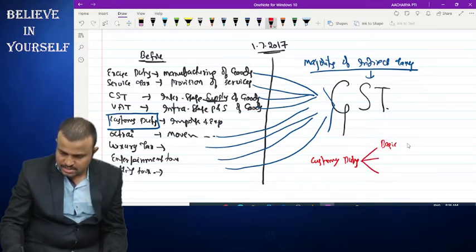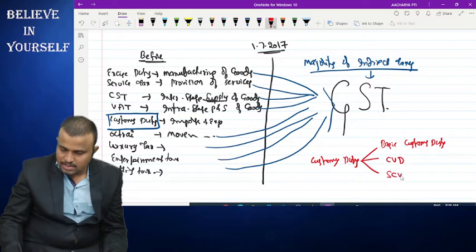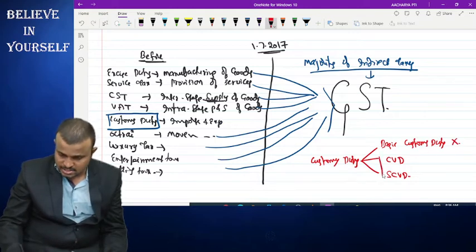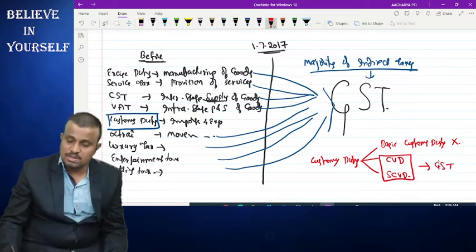One is basic customs duty, countervailing duty and special countervailing duty. So generally, basic customs duty is not subsumed under the purview of GST, but countervailing duty and special countervailing duty are subsumed under the purview of GST.